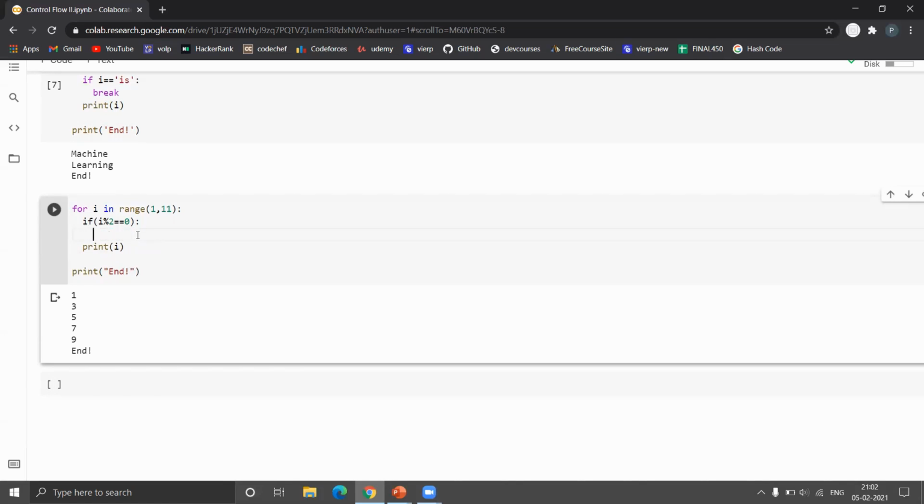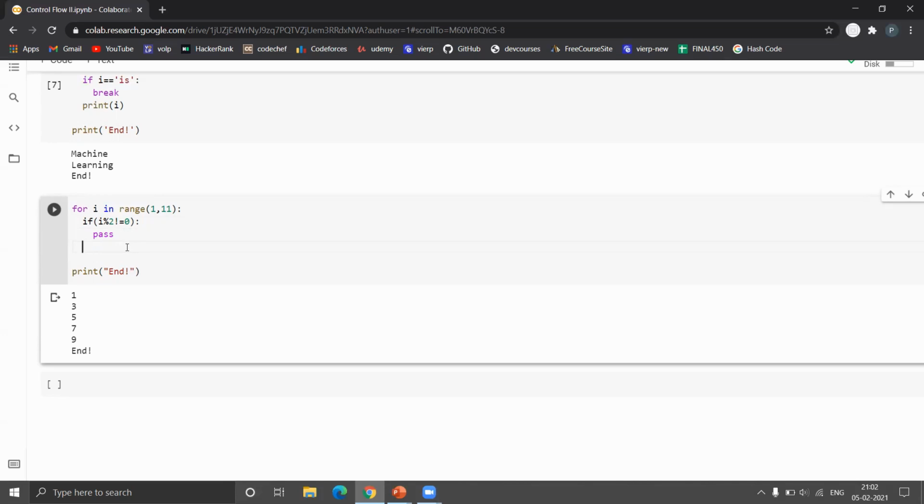Now let's say we want a condition: if the number is odd, we don't want to do anything. If the number is even, just print it. So if it is not equal to 0, it is an odd number, right? We just want to pass it and do nothing.